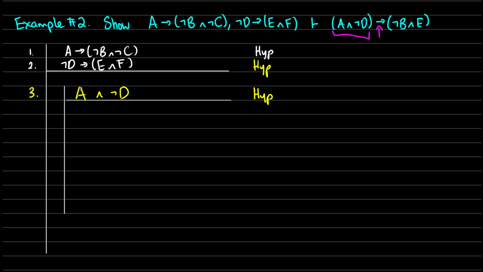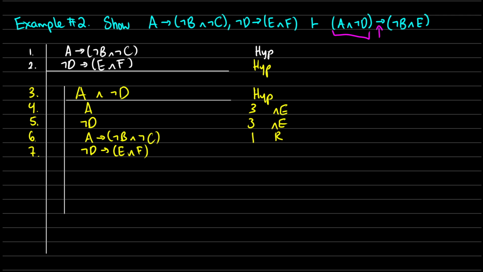Okay, well here we can use conjunction elimination. So in 4 and 5, we're going to get A, and we're going to get not D. This is just conjunction elimination on 3. Okay, well at this point, I have A, I have not D, and in 1 and 2, I see some modus ponens potential. So in 6 and 7, I'm going to reiterate these rules so that we can use them in the subproof. So if we have A, then we have not B and not C. This comes from 1, it's reiteration. And then we have not D arrow E and F. This comes from line 2, and this is reiteration.